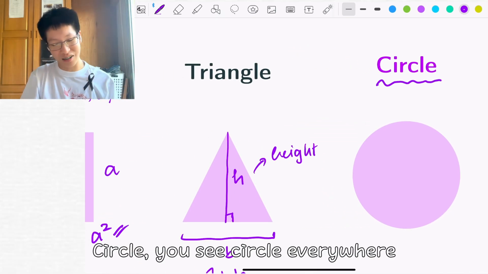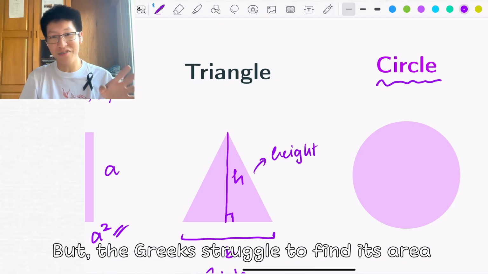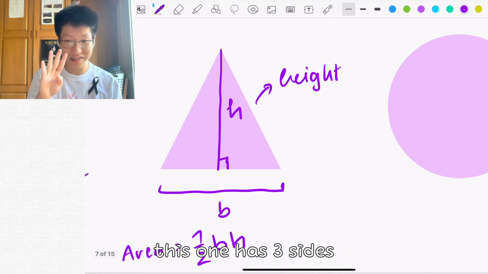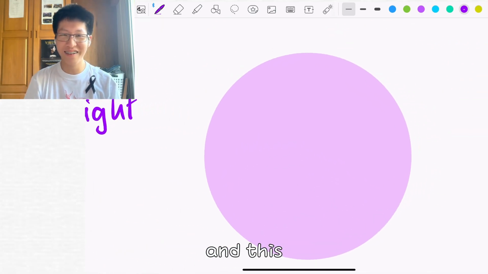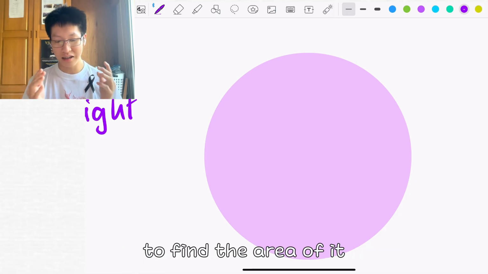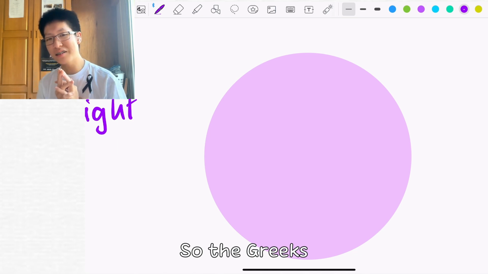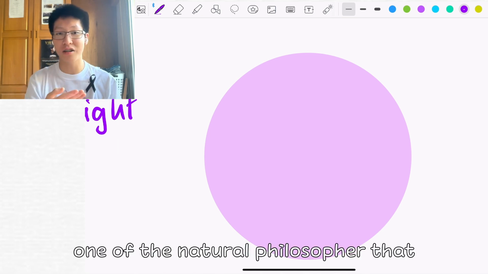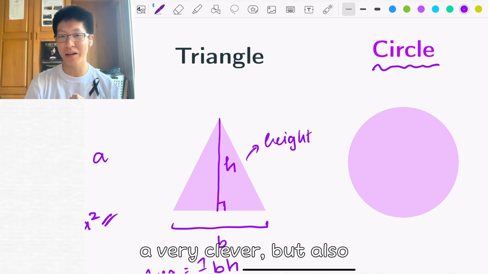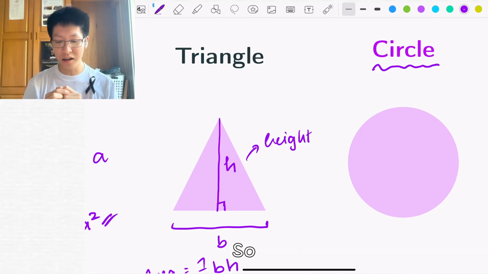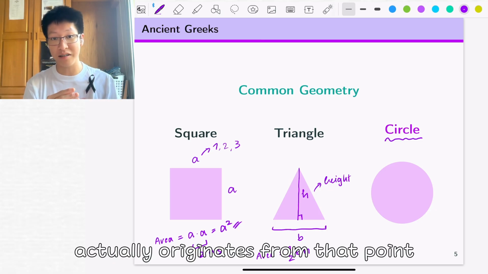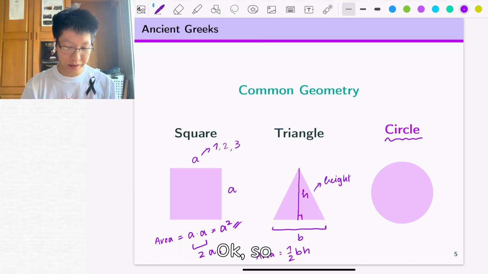But what is difficult is this thing right here. Circle. You see circles everywhere, but the Greeks struggled to find the area of a circle. Partly it's because this has 4 sides, this one has 3 sides, and this, well, there isn't really any side, and it's not that obvious how to find the area of it. So the Greeks, one of the natural philosophers, whose name is Archimedes, came up with a very clever but also kind of controversial solution at the time. We're going to discuss that, and we'll see how the main concept of calculus originates from that point.